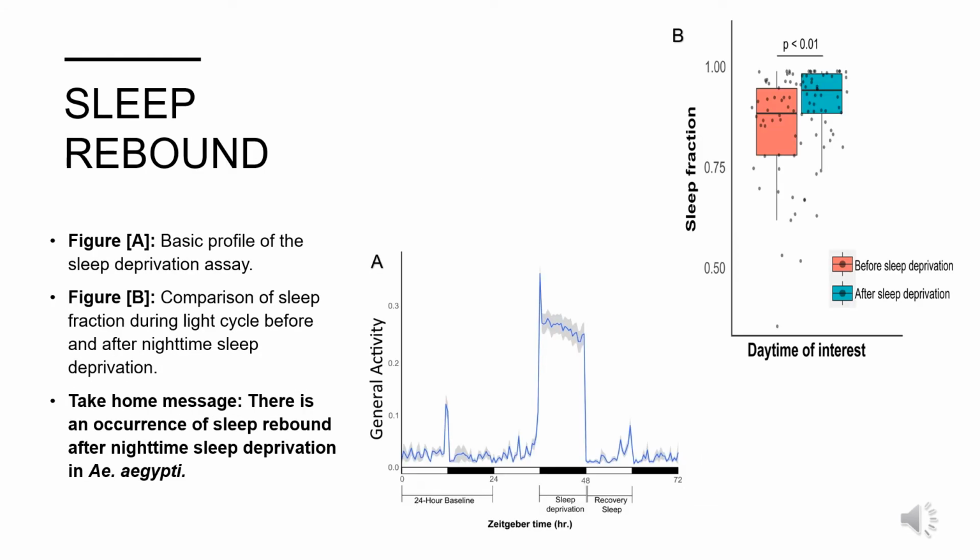Figure A is a basic profile of sleep deprivation of Aedes aegypti. We can see that the activity and resting cycles are normal in the first 36 hours. However, mechanical vibrations during the 36 to 48 hours occurred, which cause abnormally high activity when normal rest occurs. In Figure B, the box plot compares before and after sleep deprivation, which results in a significant p-value. This reveals that the Aedes aegypti were less active after sleep deprivation.